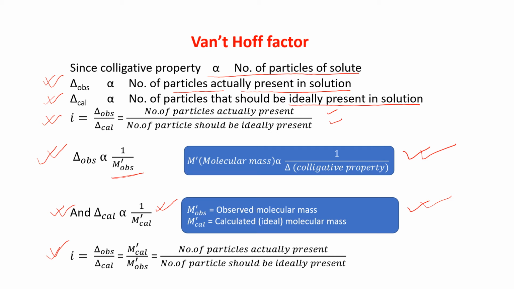So we can say that i is equal to delta observed by delta calculated, and that is inversely proportional. So this is equal to M dash calculated by M dash observed, which is also equal to the number of particles actually present by the number of particles that should ideally be present. That we are getting from here.